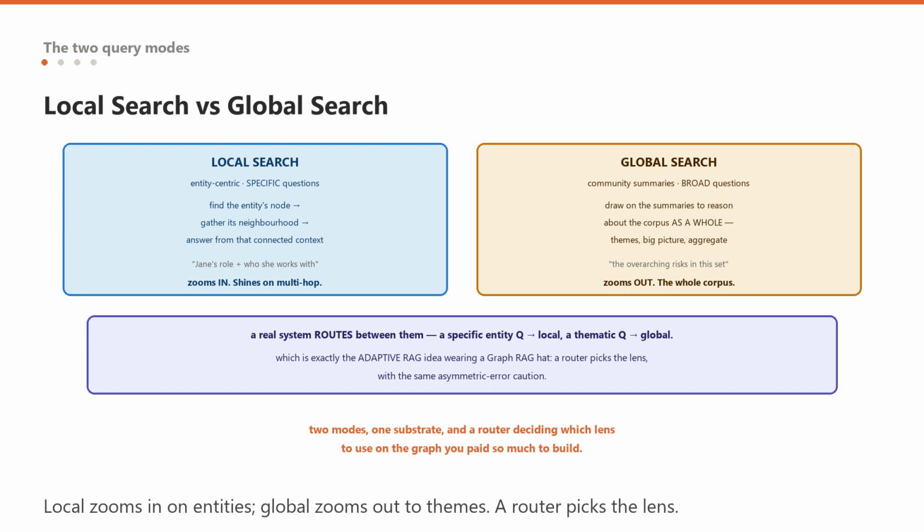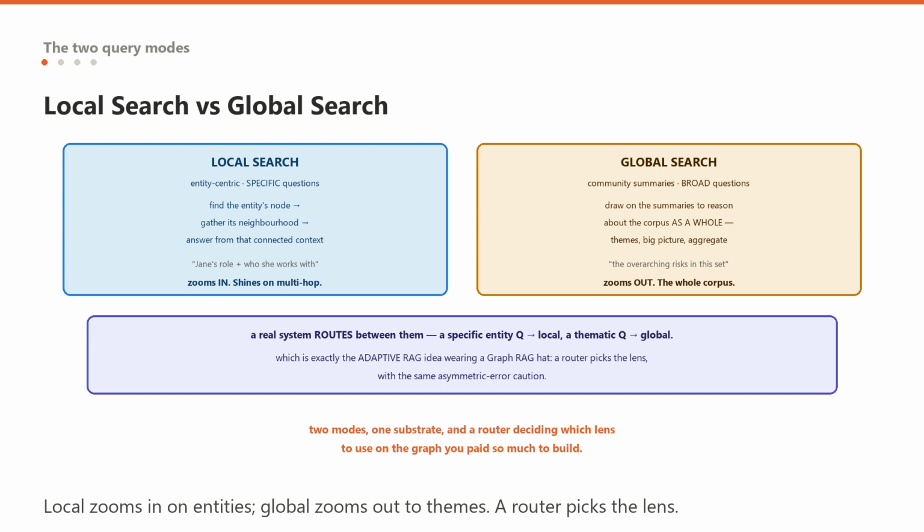Local search is how you answer tell me about Jane Doe's role and who she works with. You go to Jane's node and read outward. It is a traversal-based, connection-following mode, and it shines on multi-hop questions where the answer is a path. Global search is the community summary mode, for broad questions. Instead of drilling into specific entities, you draw on the community summaries to reason about the corpus as a whole, the themes, the big picture, the aggregate. Global search is how you answer what are the overarching risks in this document set.